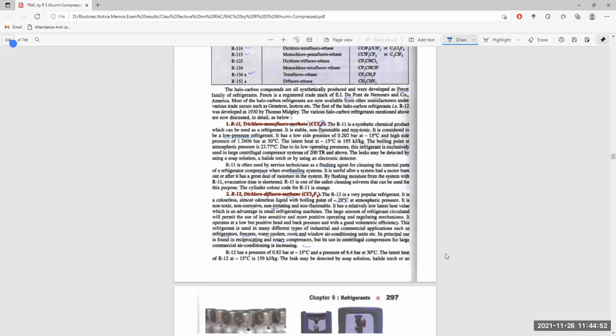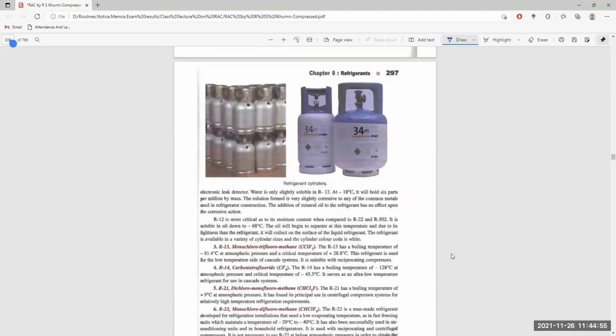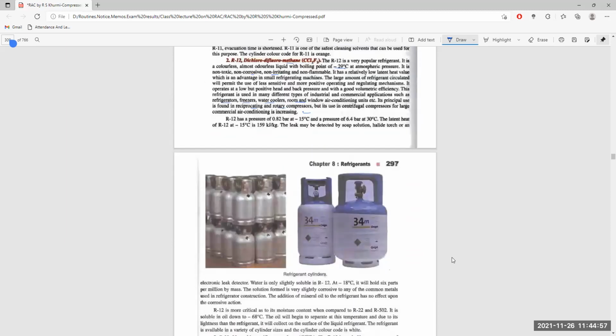What's its pressure? Its boiling point is at 0.82 bars, minus 50 degrees centigrade, the lower pressure and lower temperature of this R12 refrigerant, and 6.4 bar at 30 degrees centigrade is the higher temperature of the refrigerant. Latent heat at the lower temperature of minus 50 degrees is 159 kilojoule per kg, which is not very high, so it cannot draw more than 159 kilojoule per kg of refrigerant.